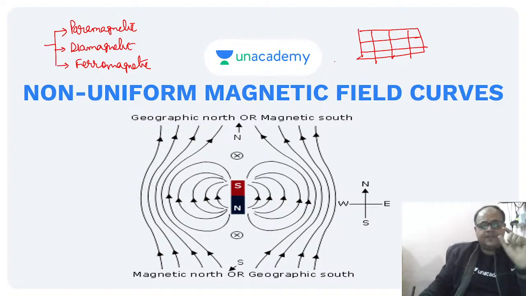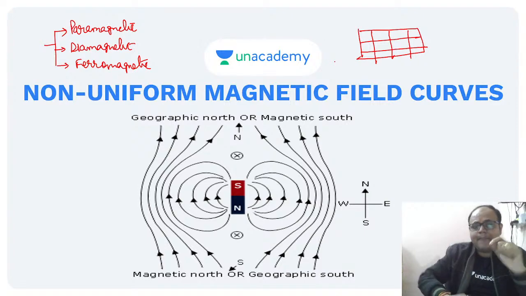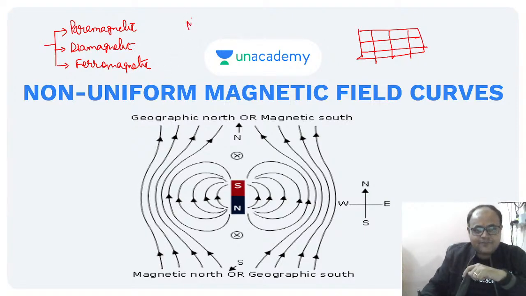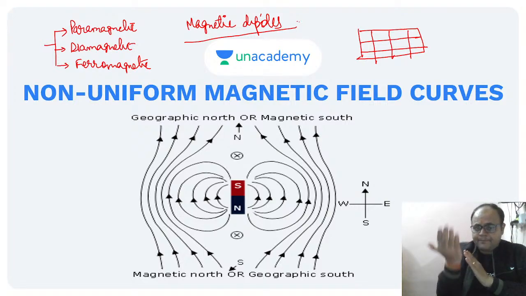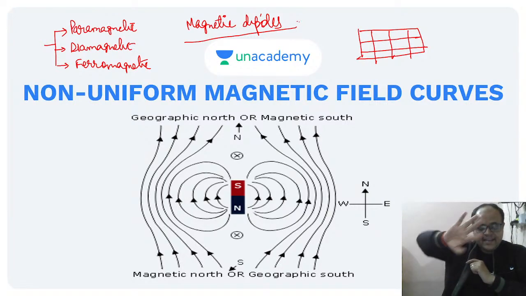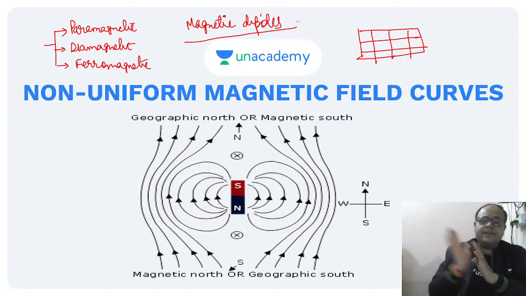Domains are small regions where these charges align themselves; we call them magnetic poles or magnetic dipoles. Within the materials, there are small magnetic dipoles, and these magnetic dipoles align themselves in a particular direction when a magnet is placed in either an external electric field or an external magnetic field.